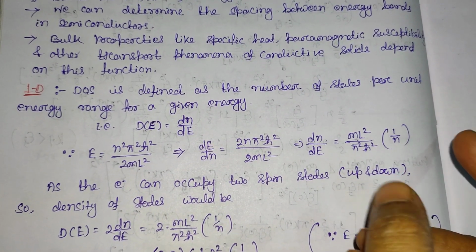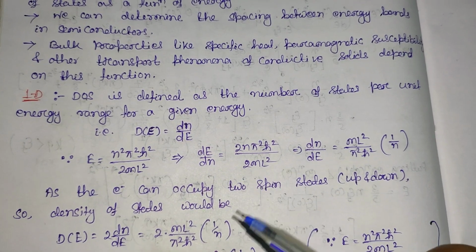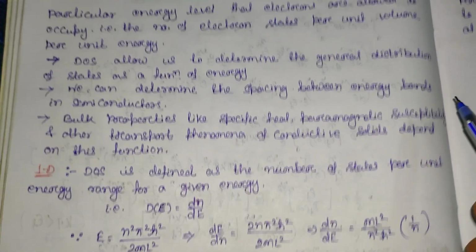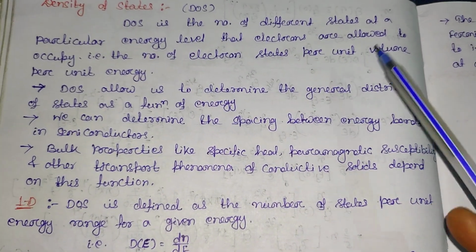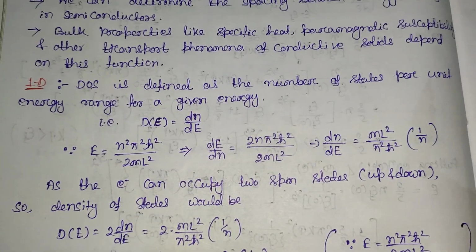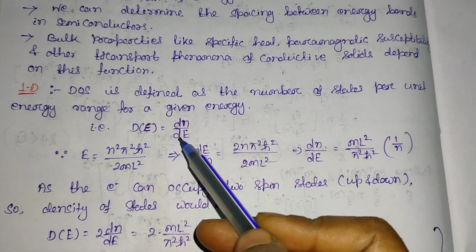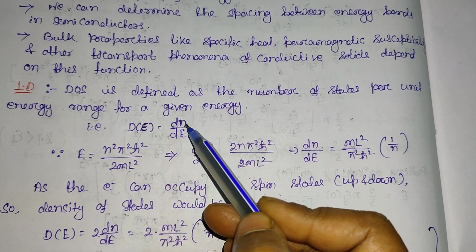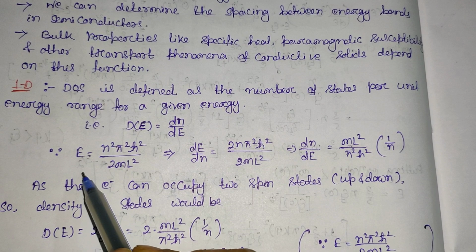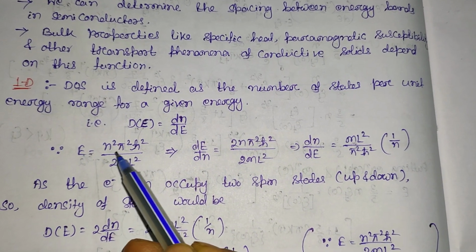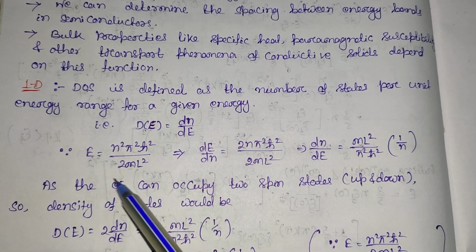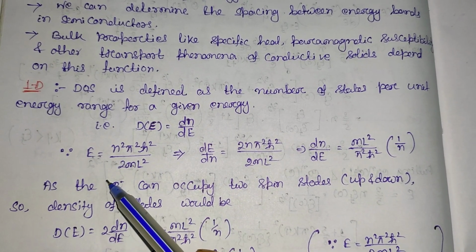So in a certain energy interval, the number of electrons allowed to occupy a particular energy level is called the density of state. It can be written as d by dE of n, the number of particles available in a certain energy. We know the energy will be equal to n square pi square h cut square divided by 2 m L square. This is the total energy of the system.